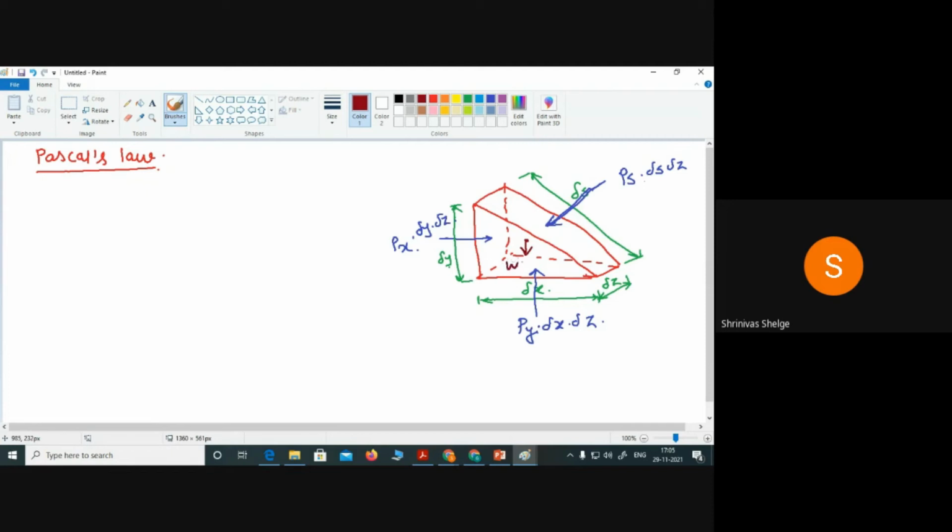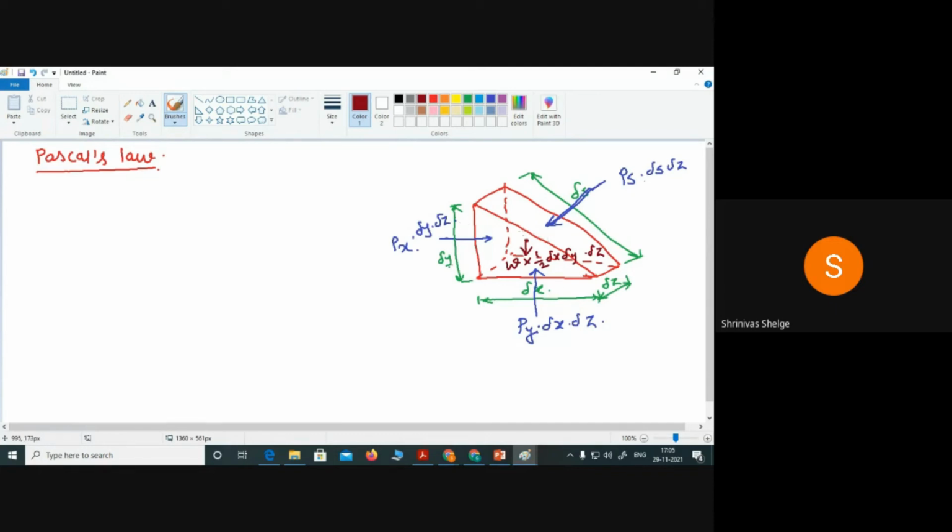That is weight density into half of delta x delta y, since this is the triangular area I have taken, into this thickness, delta z. So this much amount of weight is acting in the downward direction. Correct. So these are the forces acting on this wedge-shaped element.